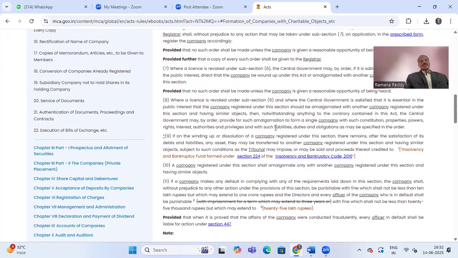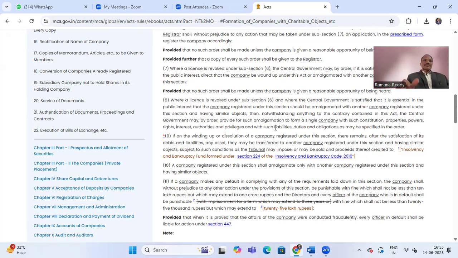Now Section 8, subsection 8: where a license is revoked under subsection 7, which we discussed, and the central government is satisfied that it is essential in the public interest that the company registered under this section should be amalgamated with another company having similar objects and registered under this section, then notwithstanding anything to the contrary contained in this Act, the central government may by order provide for such amalgamation to form a single company with such constitution, properties, powers, rights, interests, authorities, privileges, liabilities, duties and obligations as may be specified in the order.